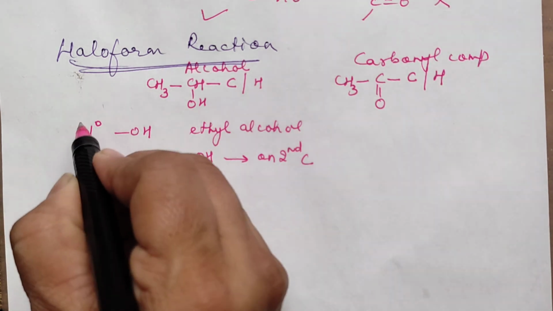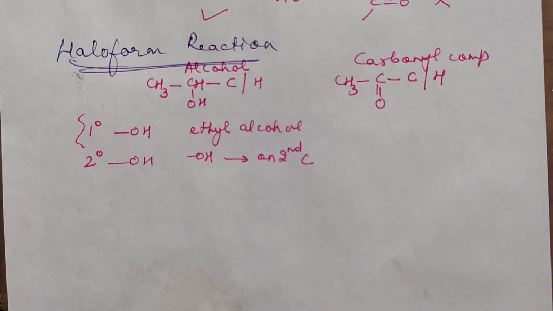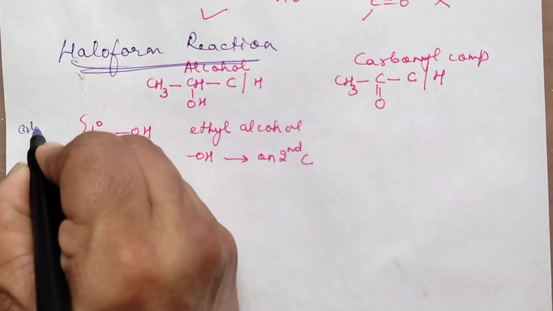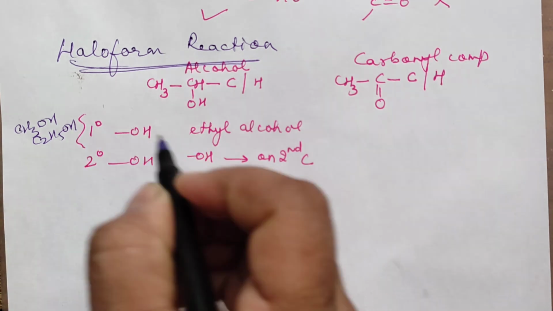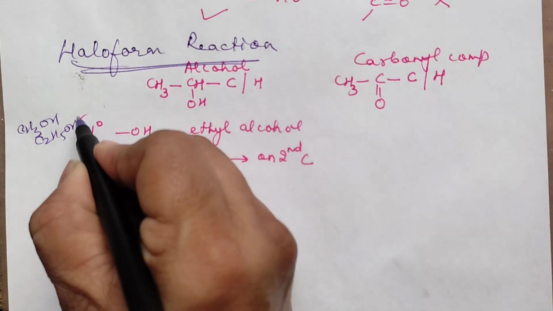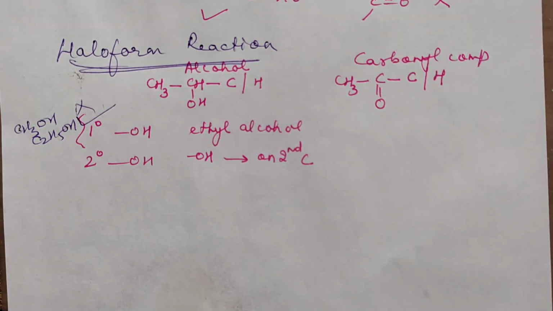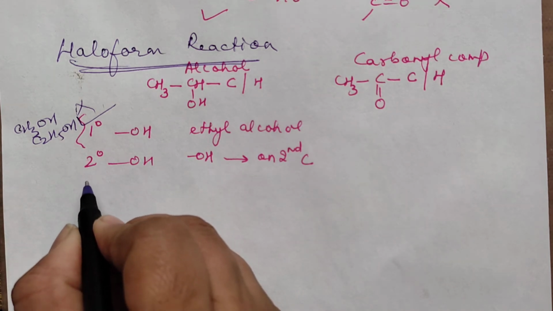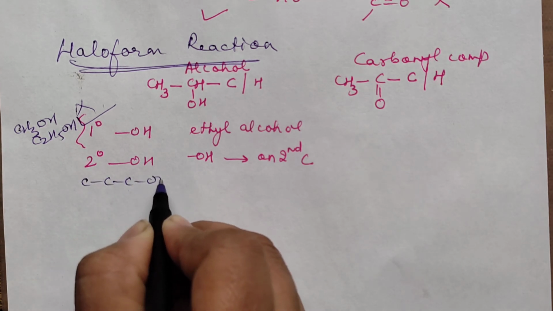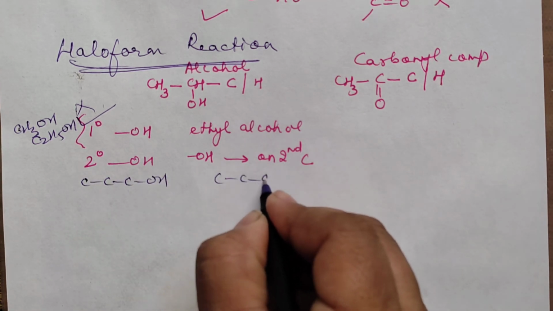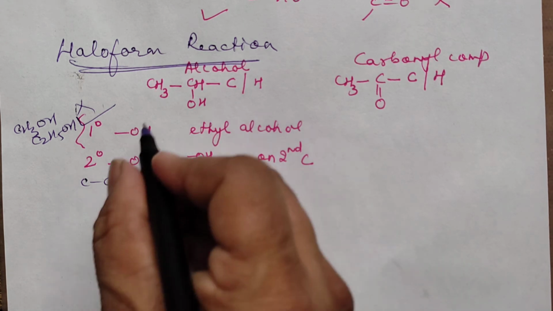Suppose you are asked a question, how will you distinguish between methyl alcohol and ethyl alcohol? You will say haloform. Ethyl alcohol will give, methyl will not give. If you are asked how you are going to distinguish between 1-propanol and 2-propanol, then you will say haloform.